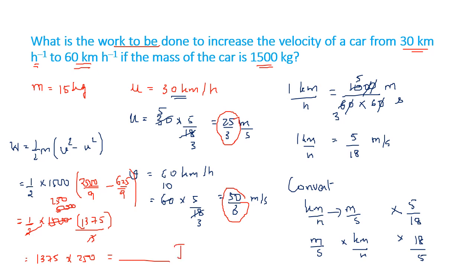This much joule of work is done. So this much work is done to increase the velocity of a car from 30 km per hour to 60 km per hour when the mass of the car is 1500 kg.